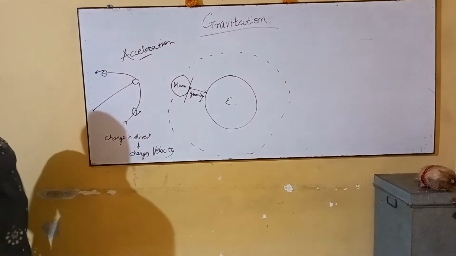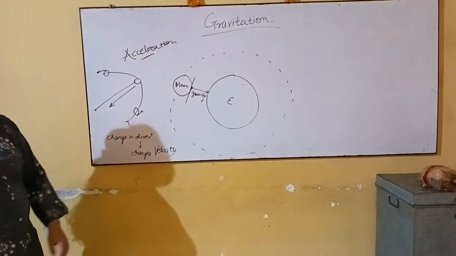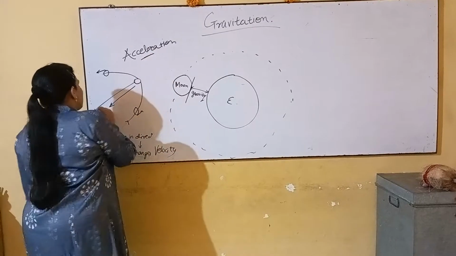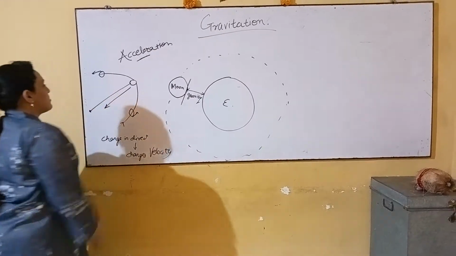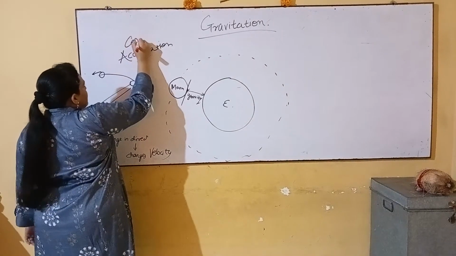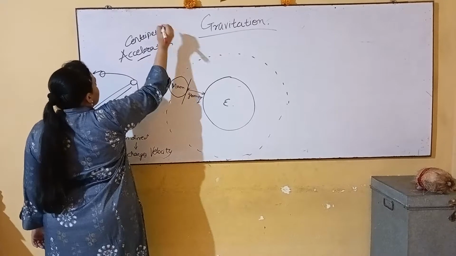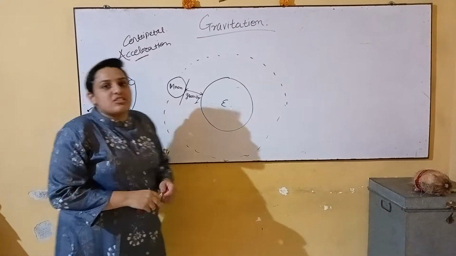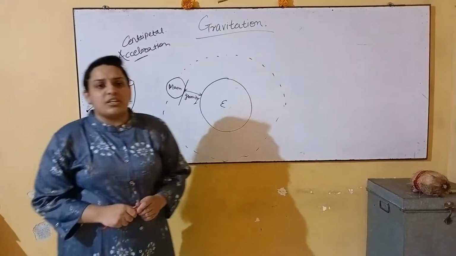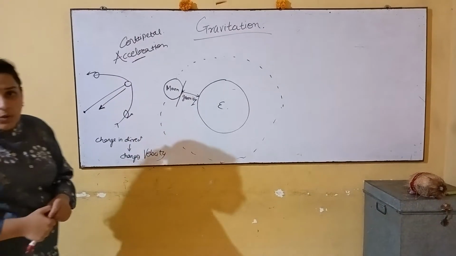This acceleration always acts towards the center. When a body is moving in a circular path, the acceleration always acts toward the center, the fixed point. Then this acceleration is called centripetal acceleration. Centripetal acceleration is also called center-seeking acceleration, and it tends the body to move towards the center and trace a circular path.